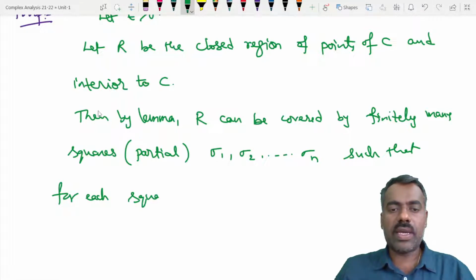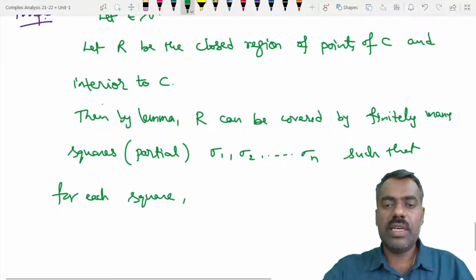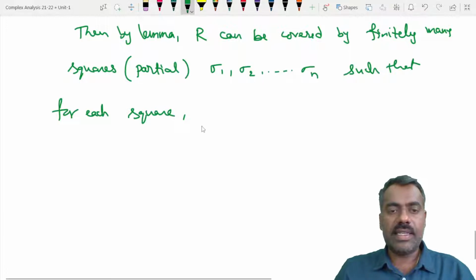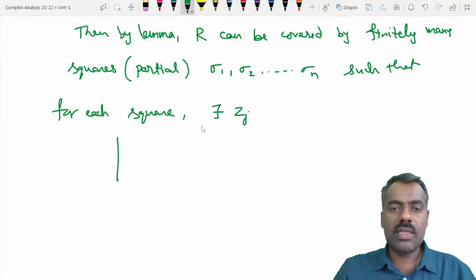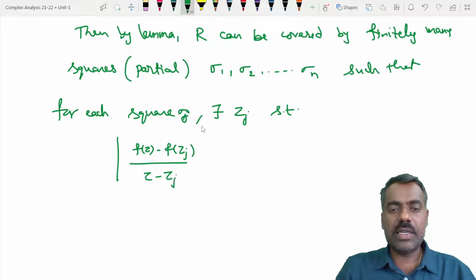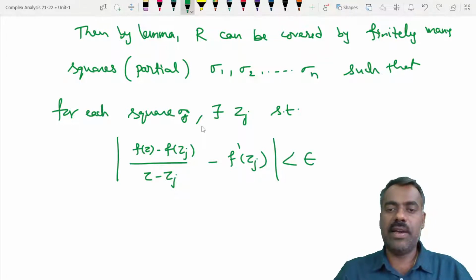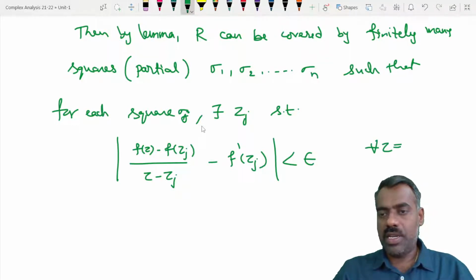for each square sigma j there exists zj such that mod of f of z minus f of zj over z minus zj, minus f dash of zj, is less than epsilon for all z not equal to zj belonging to that square.